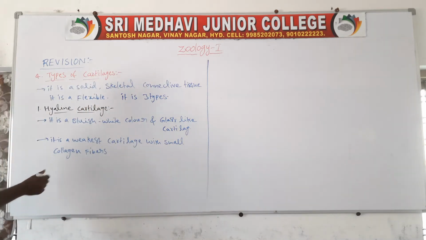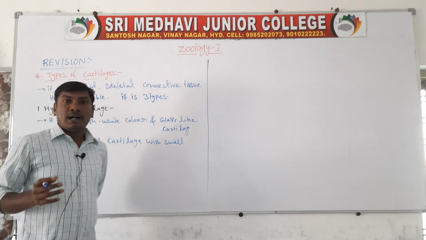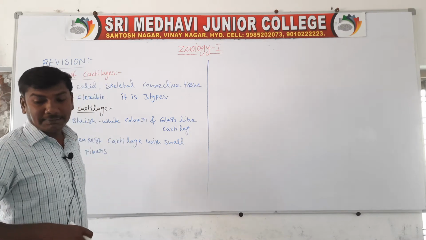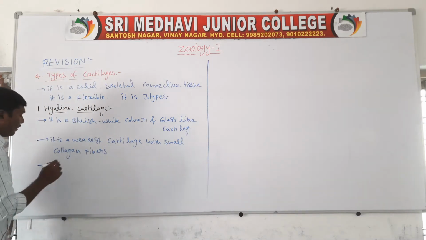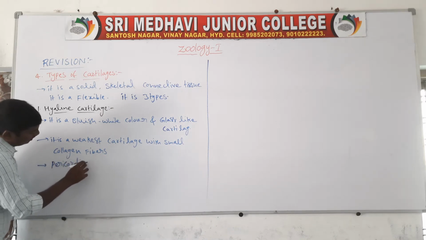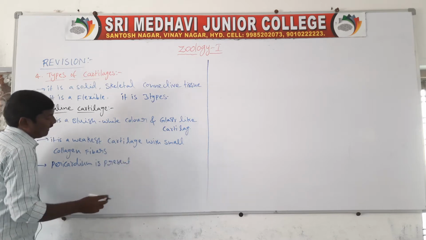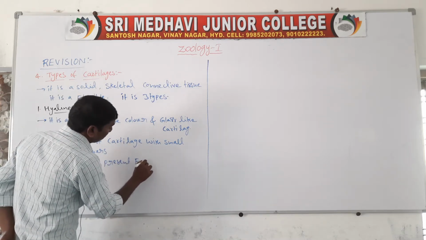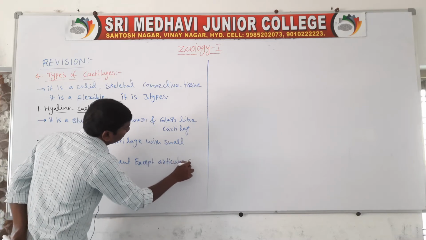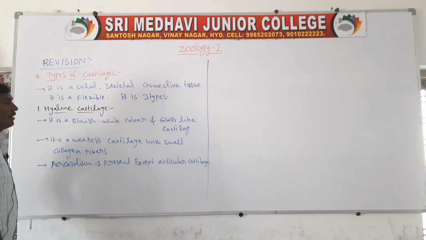Next one, perichondrium is present except in articular cartilage.